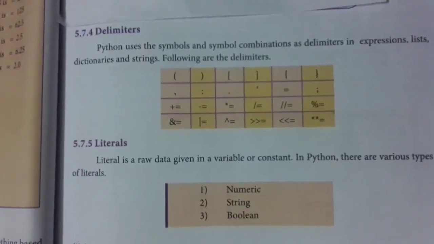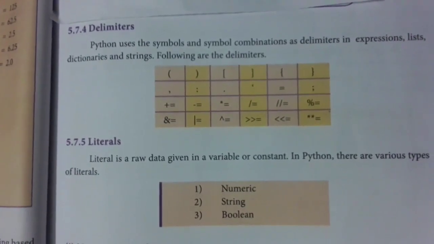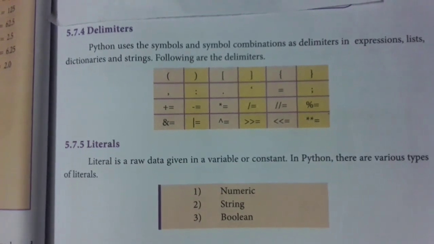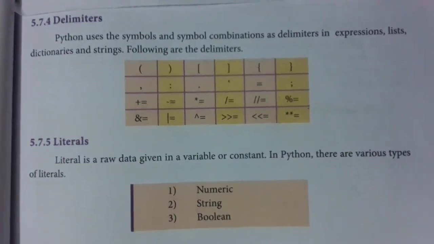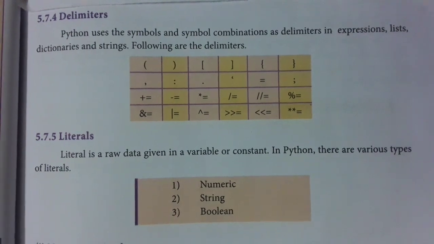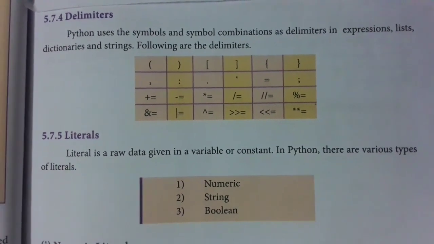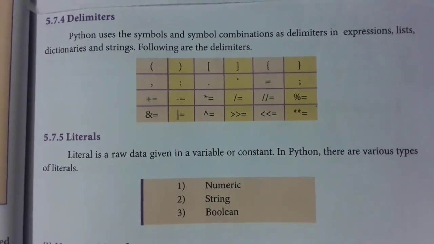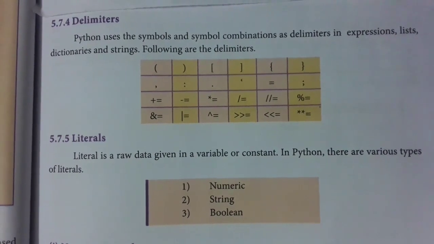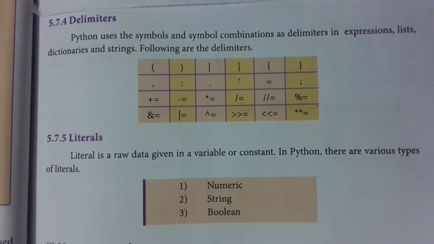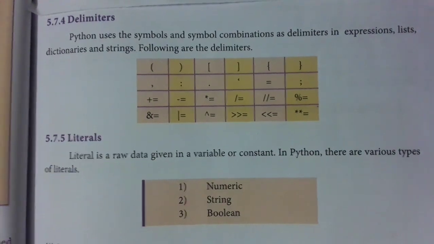Next token is delimiters. Delimiters are the different symbols which we use. Next one is literals. Literals are raw data given in a variable or constant, and we have three types. Numeric. Numeric is numbers. String is alphabet. Boolean is true or false.